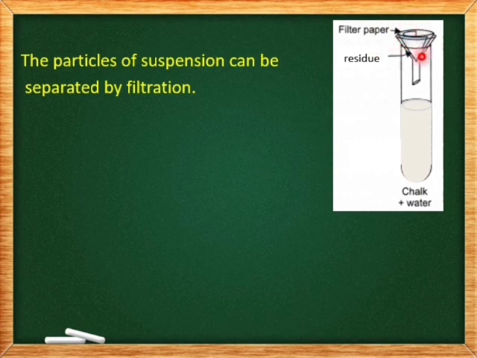On pouring, we will observe that the solution passes through this filter paper and gets collected in the test tube here, and the chalk powder is left as a residue in the filter paper. So the solution that is collected in this test tube, we call it as filtrate. So in this way, the particles of suspension can be separated by filtration.